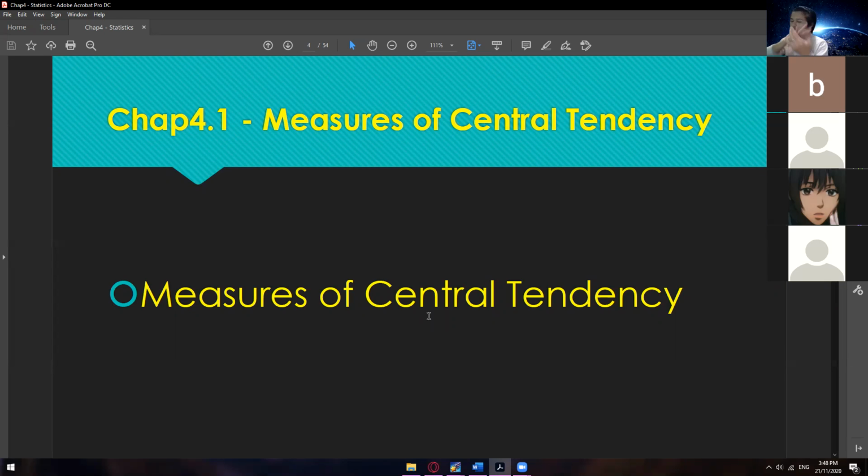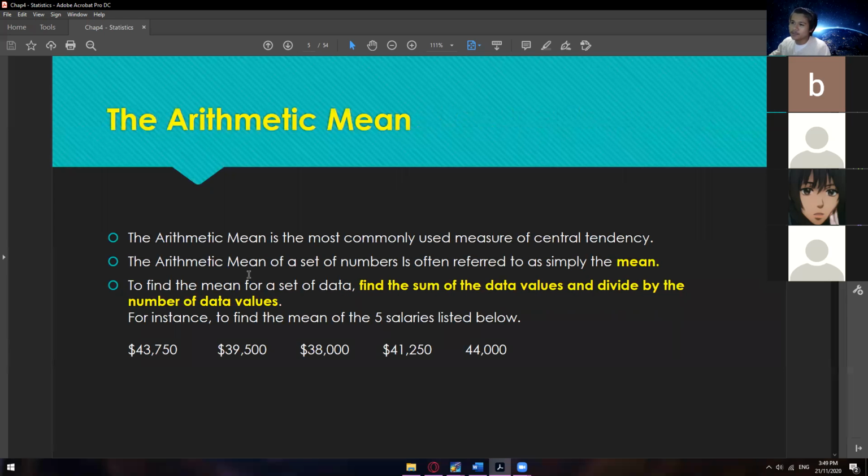The mean is the most common way of getting the average. To make it simple, when we say measures of central tendency, we are trying to get the average, or the most common number in that row of data. So without further delay, for you to understand mean, median, and mode, let's go with the mean first.